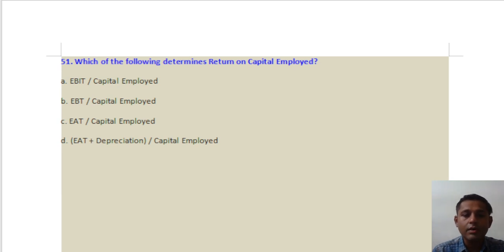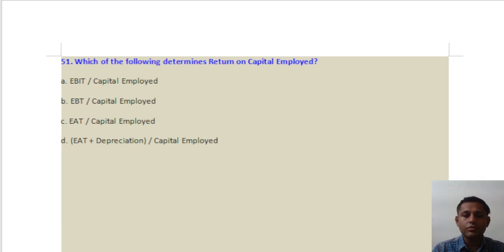So question number 51 says that which of the following determines return on capital employed? Option number A, earning before interest and tax divided by capital employed, or earning before tax divided by capital employed, or earning after tax divided by capital, or earning after tax plus depreciation.